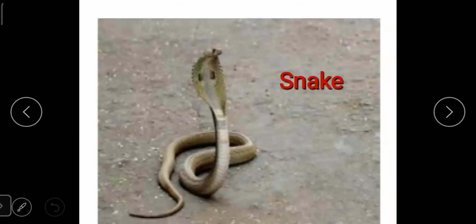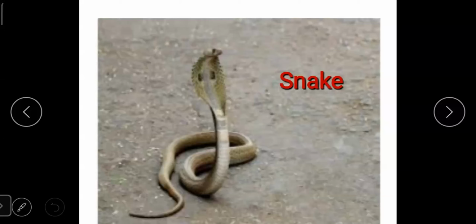Next animal is snake. We are all familiar with this animal. It is actually a reptile, students. It is a very dangerous reptile. Whenever we see it, we run away. Why? Because when it bites, people may die even.